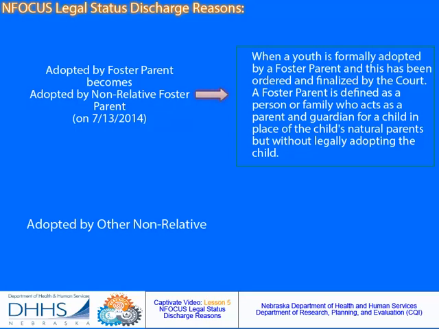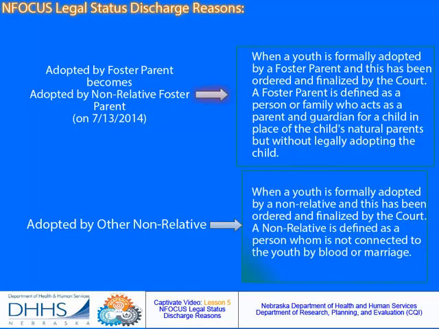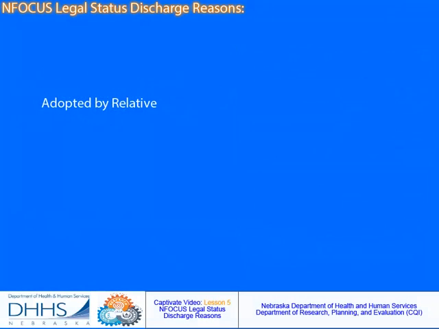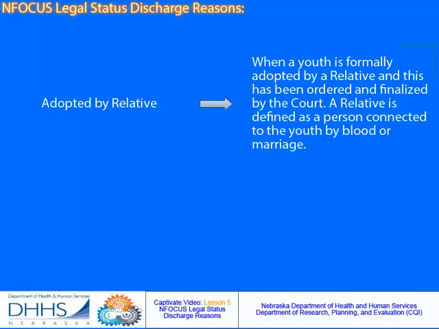Second reason is adopted by other non-relative. The definition for that is when a youth is formally adopted by a non-relative and this has been ordered and finalized by the court. A non-relative is defined as a person whom is not connected to the youth by blood or marriage. The next reason is adopted by relative, which is defined as when a youth is formally adopted by a relative and this has been ordered and finalized by the court. A relative is defined as a person connected to the youth by blood or marriage.